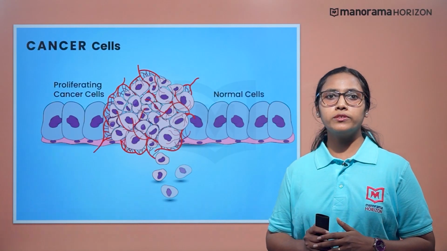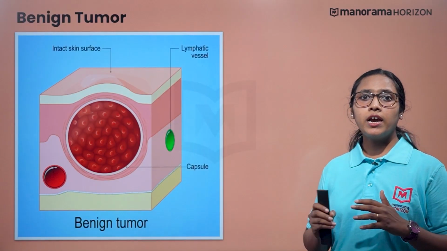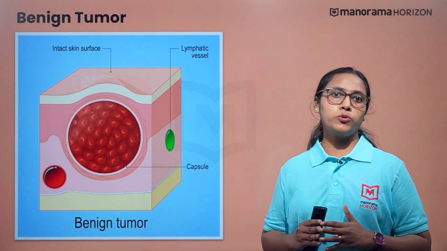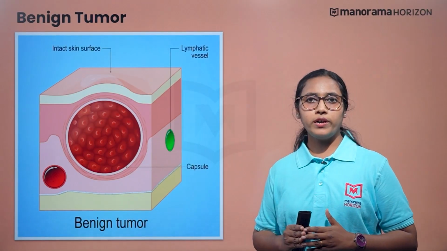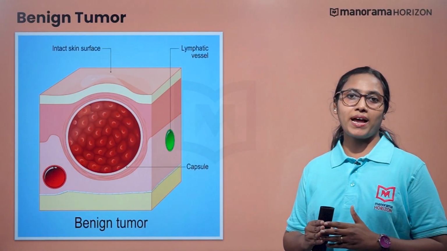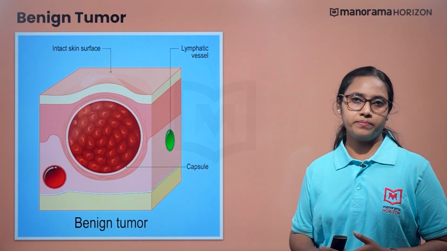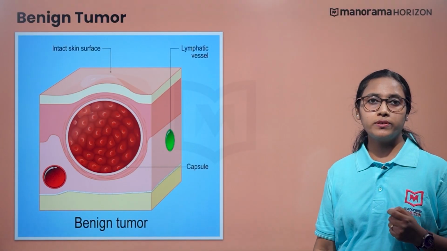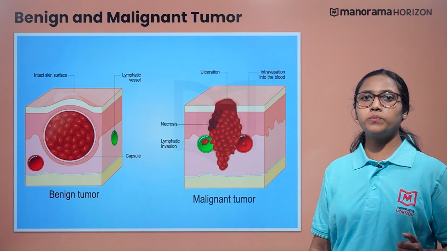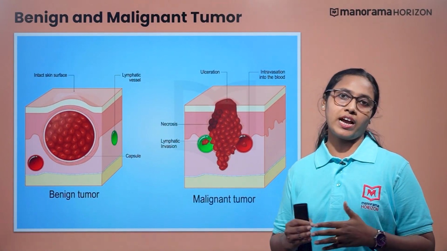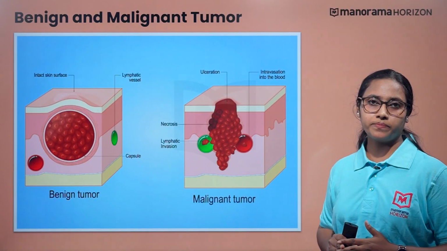The type of tumor that remains confined to the site of its origin and does not spread to other parts of the body is a benign tumor, also known as a non-malignant tumor. They cause little damage to the body. The second type of tumor is more dangerous than a benign tumor. This tumor causes extensive damage to the body. They are known as malignant tumors.